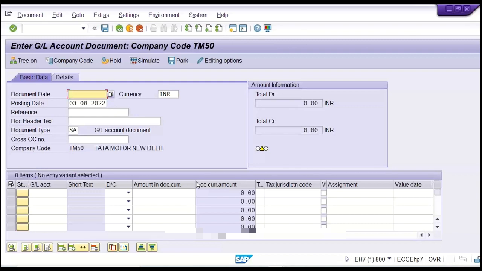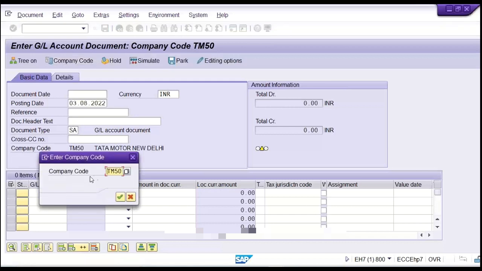Now let's suppose somebody is going to post a transaction related to rent. So the question is, this belongs to which subsidiary? Subsidiary equals company code. Tata Motor is a company code. Tata Steel is a company code. Tata Chemical is a company code, right? So first of all, they have to decide which company code. So here you'll be having options, right? People can give a company code here, whether it is Tata Motor or Tata Steel.